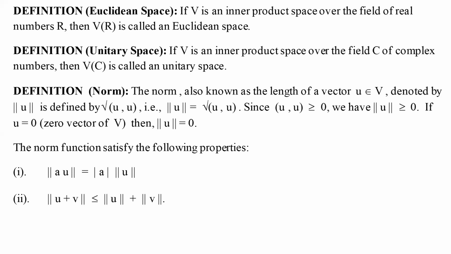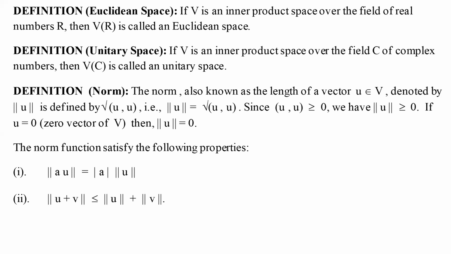Okay, first I define the concept of inner product, then I make use of this inner product by just considering the square root of <u, u>. And of course, this is always a real number, so the square root is quite meaningful.